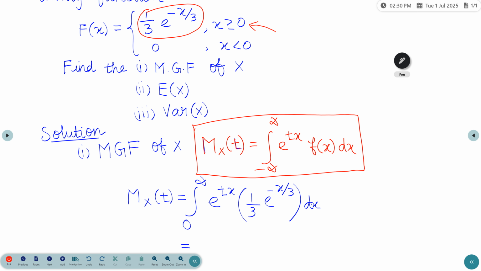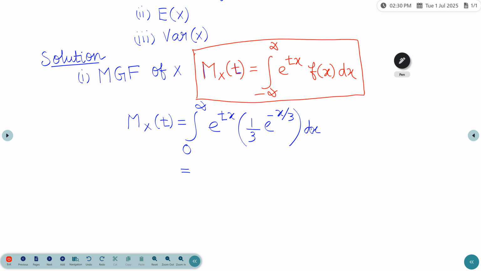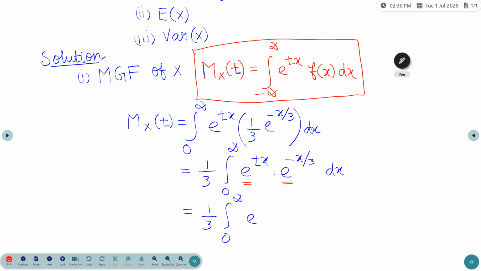So the next step, we can take the constant outside, that is 1 by 3, the remaining term 0 to infinity e power tx into e power minus x by 3 dx. Both the bases are the same, so we can add the powers. So 1 by 3 integral 0 to infinity e power, we can take minus x common in both terms.